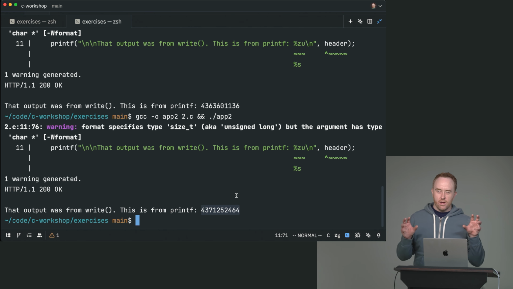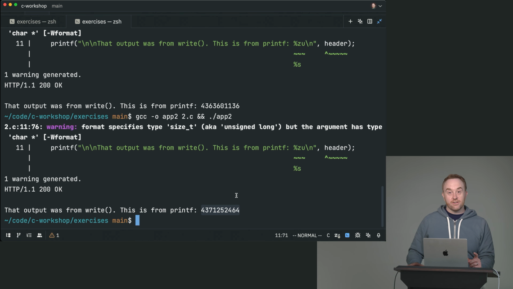Now you might be wondering, why is the memory address different? Like, isn't the compiler deterministic? Like, why is the compiler generating a slightly different memory address for this same string in the final binary? Why would it be generating a slightly different address? And the answer is actually, it's not. What's actually happening here is that there is a security feature that operating systems will do called address space randomization, I think, something like that.